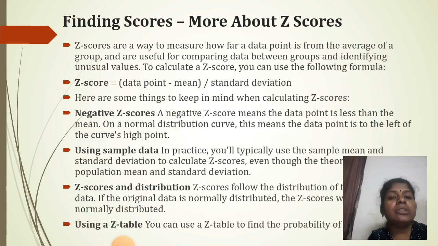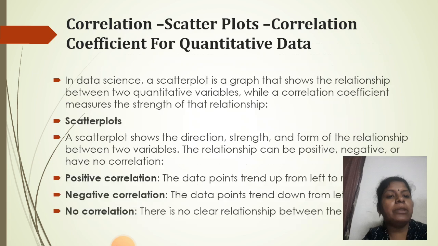More about z-scores. Z-scores are a way to measure how far a data point is from the average of a group and are useful for comparing data between groups and identifying unusual values. To calculate a z-score, you can use the following formula: z-score equals data point minus mean, divided by standard deviation. Here are some things to keep in mind when calculating z-scores: negative z-score, using sample data, z-scores and distribution using z-table.